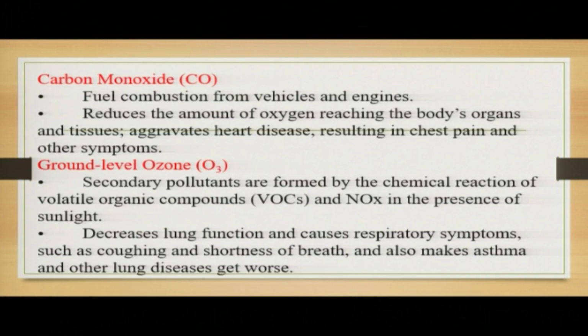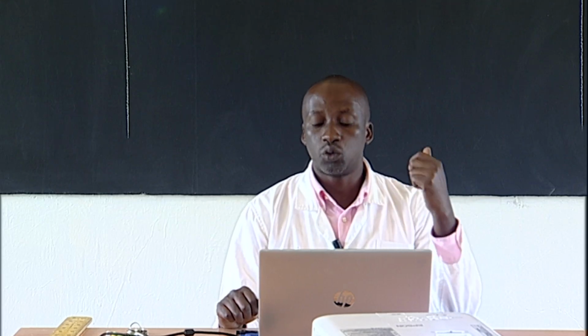Ground level ozone: these are secondary pollutants formed by the chemical reactions of volatile organic compounds and nitrogen oxide compounds in the presence of sunlight. So they combine together. They decrease lung function and cause respiratory symptoms, such as coughing and shortness of breath. You are breathing, then you can't breathe continuously, and it also makes asthma and other lung diseases get worse. We may not be able to realize these because they are in the environment, but it is very important to take note of them.